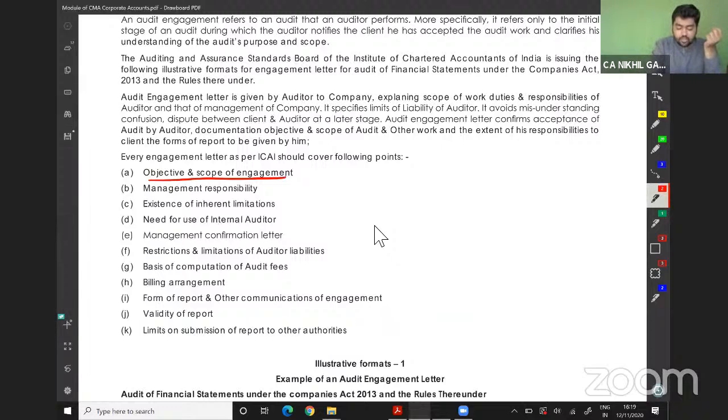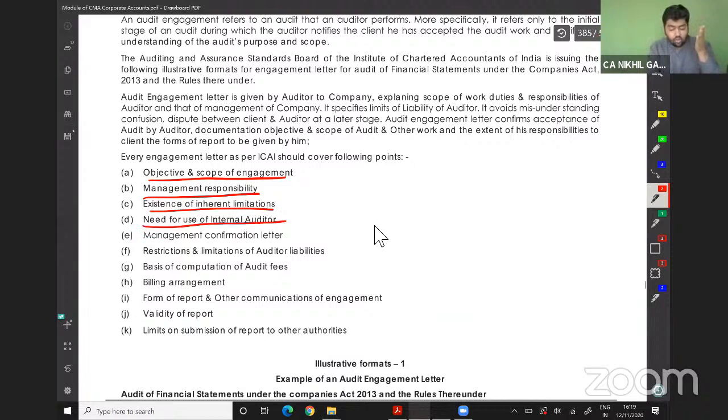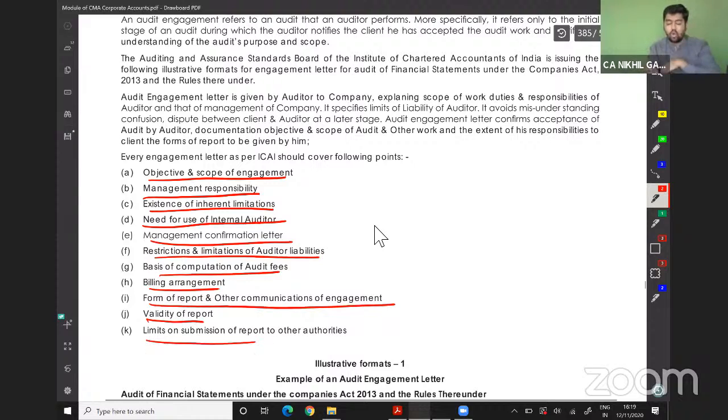Management responsibility, some inherent limitations of audit, need of the use of internal audit, management confirmation letters, restrictions and limitations of auditors' liability, basis of computation of audit fees, billing arrangement, form of report and other communication of the engagement, validity of the report, limit on submission of report to other authorities.